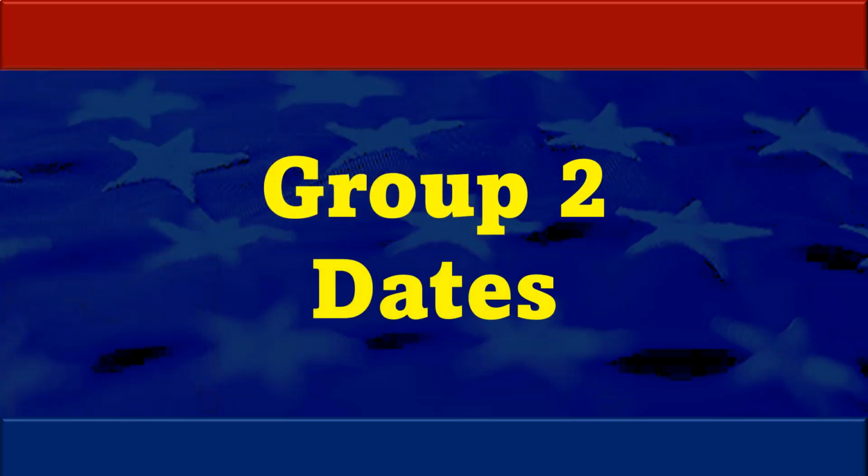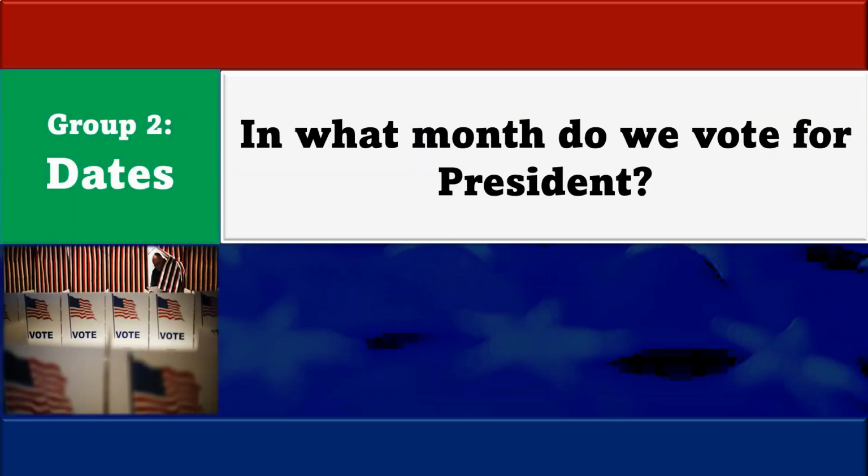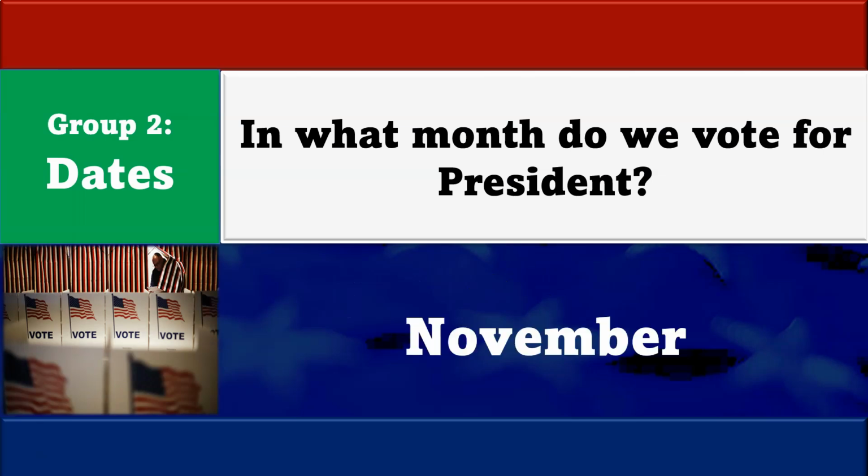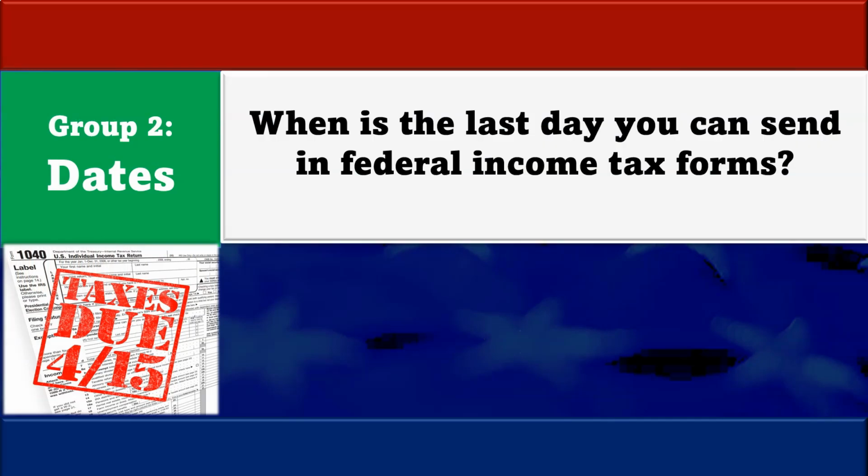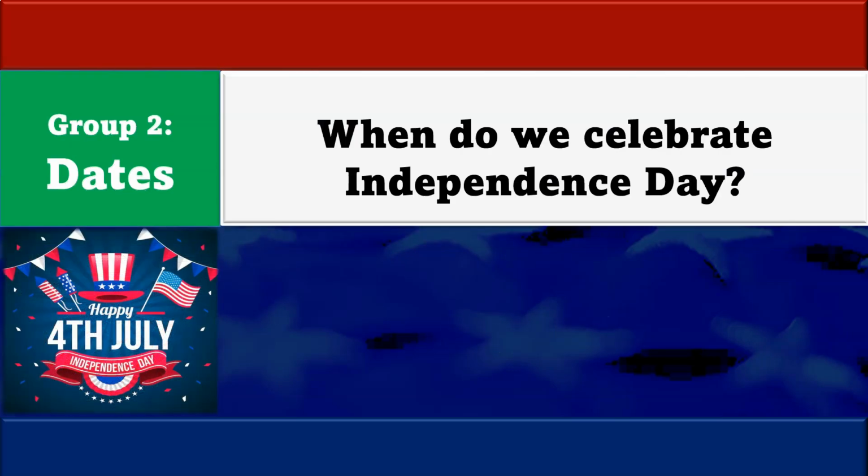In group number 2, we study important dates in the history of the United States. In what month do we vote for president? In November. When is the last day you can send in federal income tax forms? On April 15th. When do we celebrate Independence Day? On July 4th.